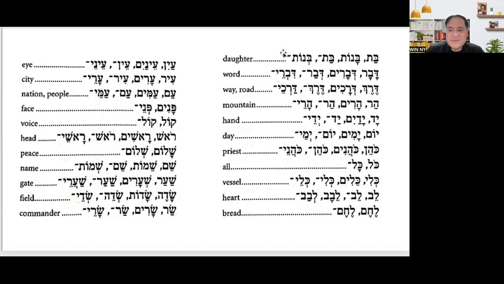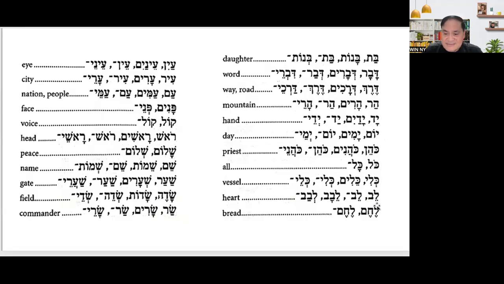And then you have more here. Bat for daughter, davar for word, derek for way or road, har for mountain, yad for hand, yom for day, kohen for priest, kol for all, kli for vessel.